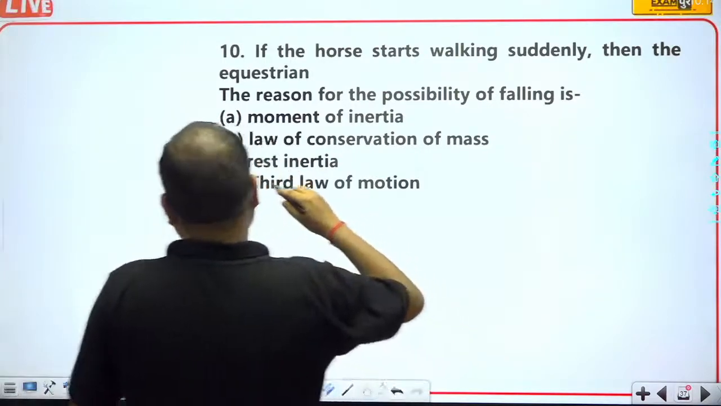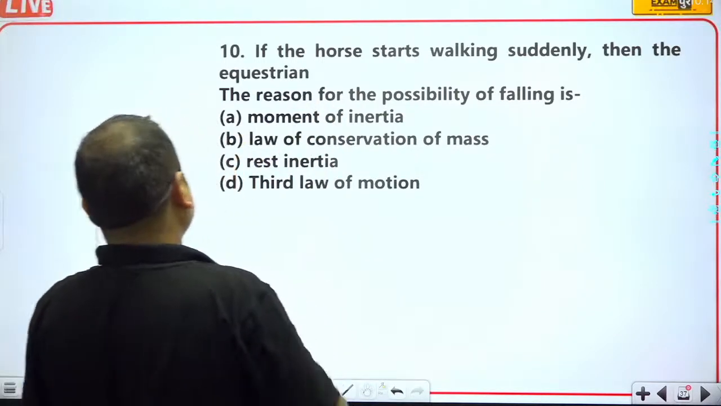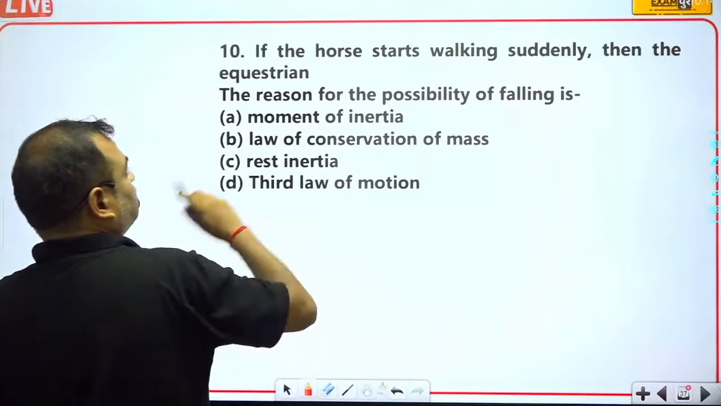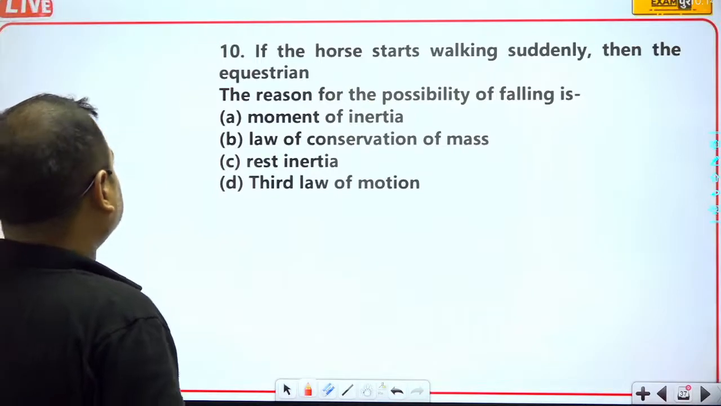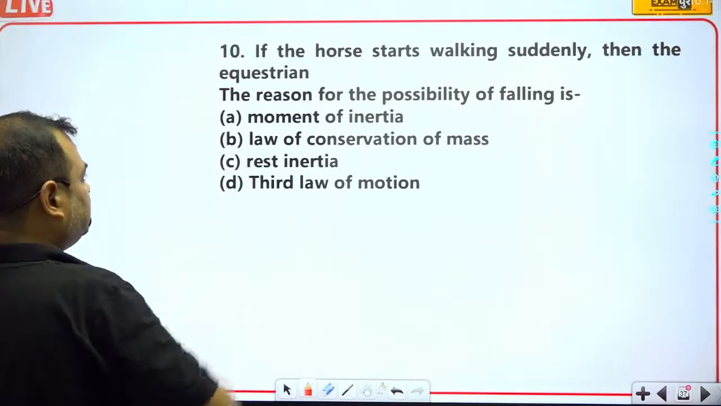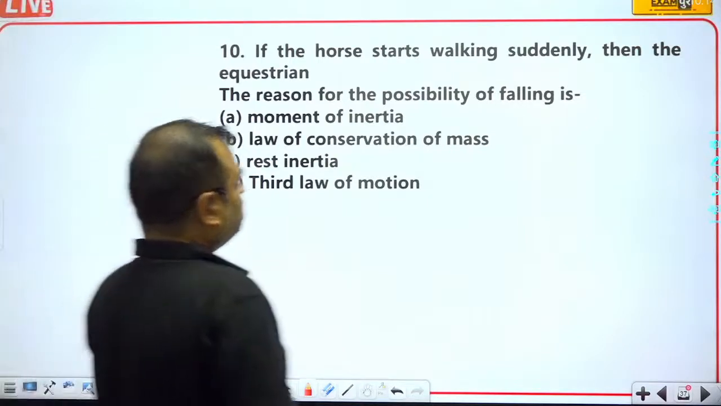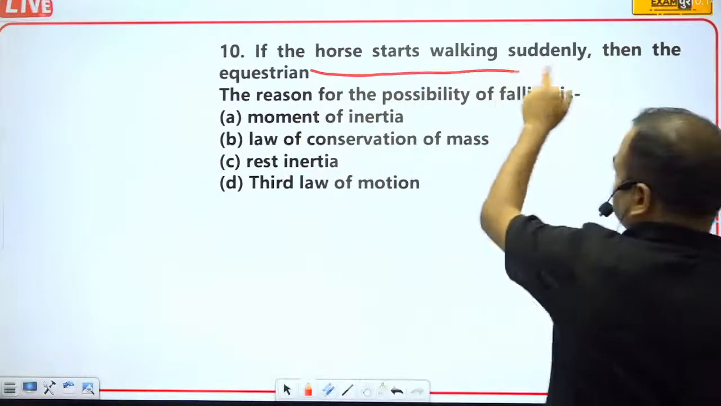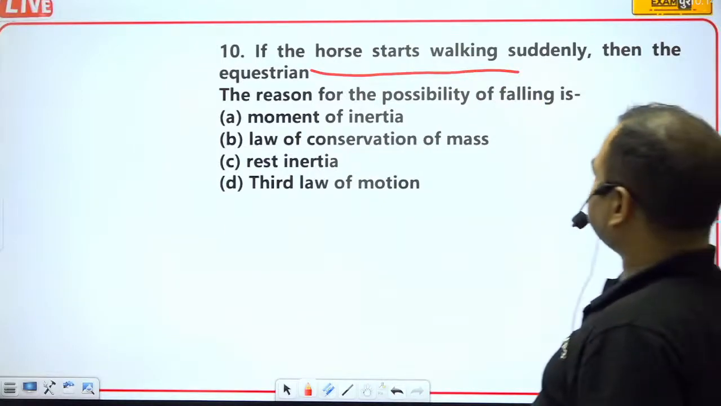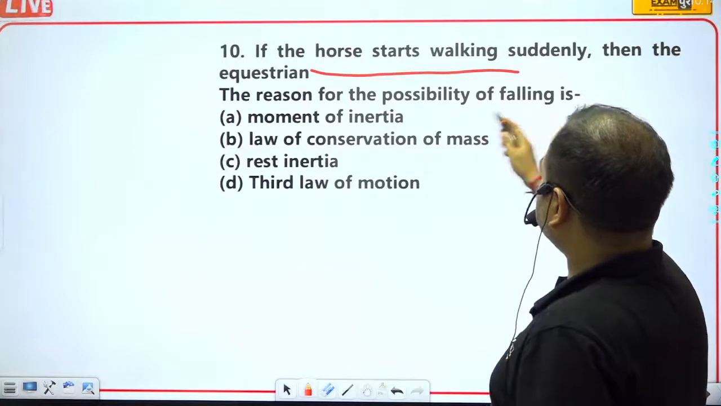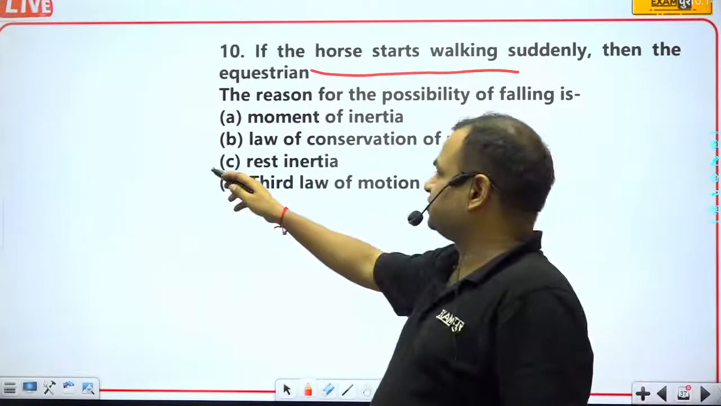Actually, when the horse starts walking suddenly, then the equestrian... Actually, this is an incomplete question. There should be something written: the reason for the fall. Okay, this is the reason. The reason for the possibility of falling is the rest inertia.